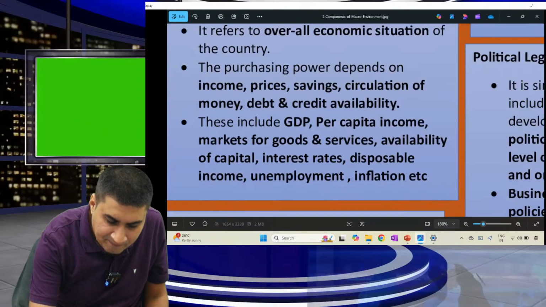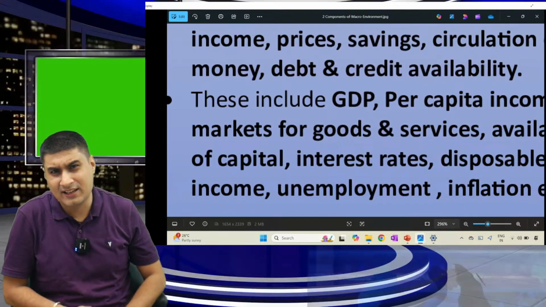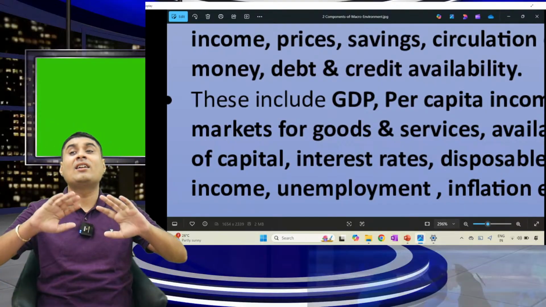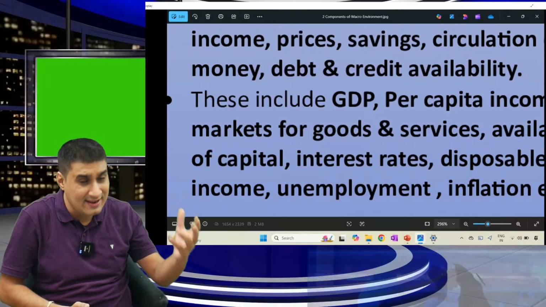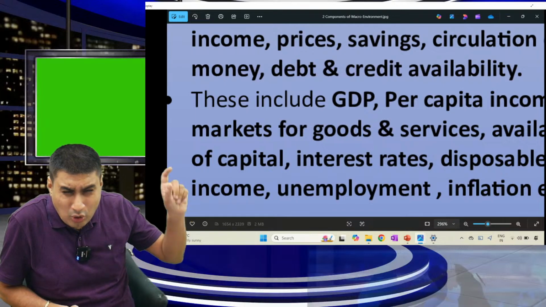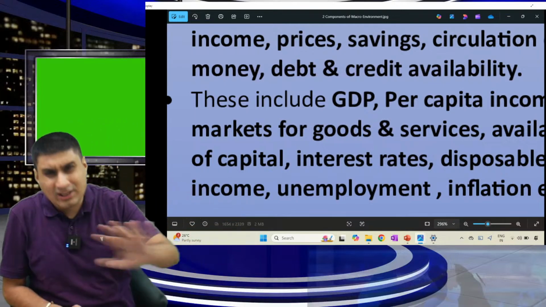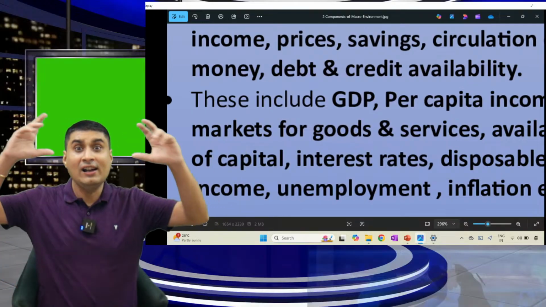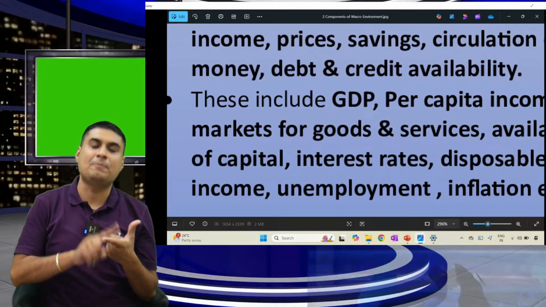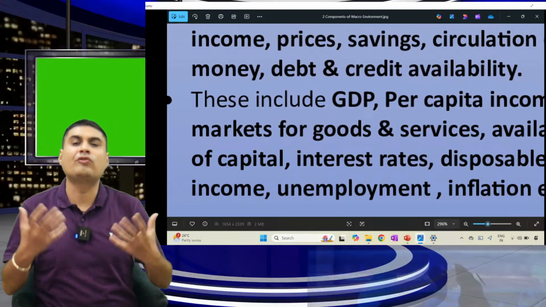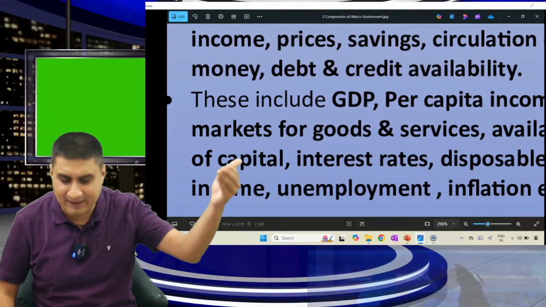Number one, GDP. Tell me, is India's GDP good or bad? Every year GDP is increasing by about 7.5% and we are the third largest economy. Does it affect business? Yes. There is no country in the world growing at 6.5%. The world is growing at 3% and we are double the world in GDP. Our GDP, the value of goods and services produced, is growing at double. So of course the economic environment is good.